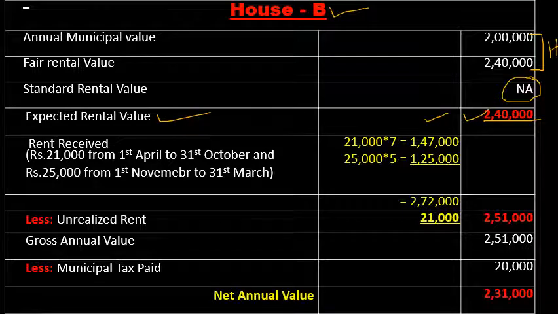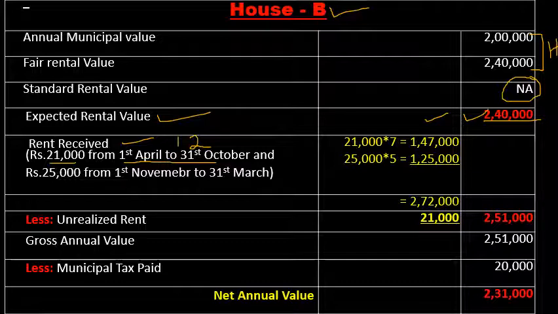The next stage is the rent received, also called rent receivable. Rent received or receivable is to be calculated for the let out duration. So here the house was let out for 12 months, throughout the year, so you have to calculate rent received or receivable for 12 months. From 1st April to 31st October the house was let out for rupees 21,000, so it is 21,000 into 7 months.